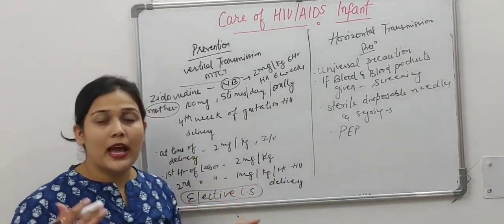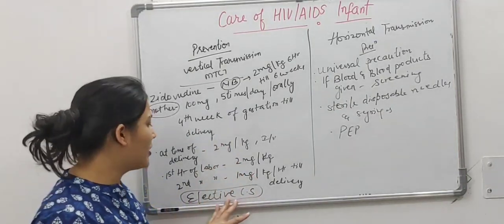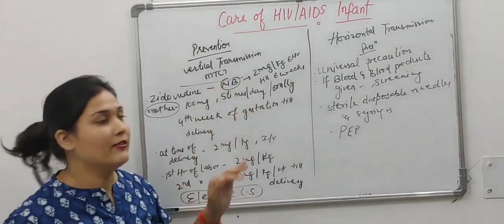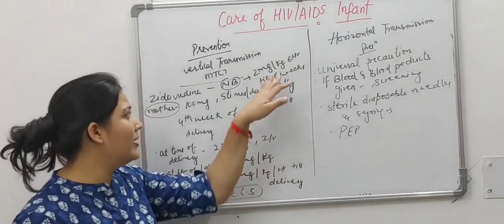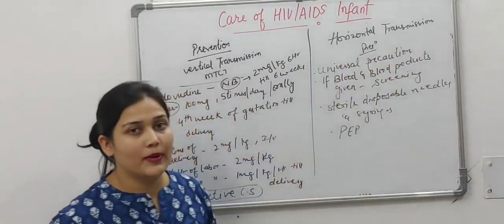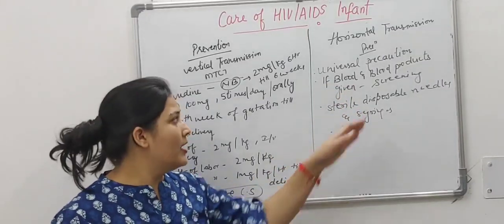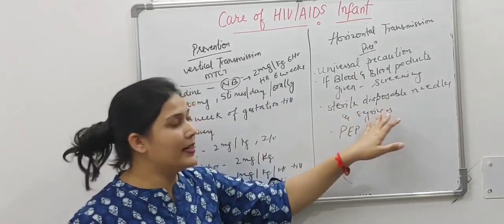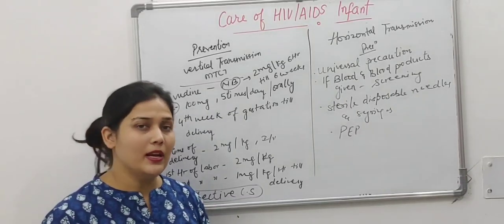If the mother has taken Zidovudine treatment or prophylaxis, she can undergo elective CS. And in the newborn, for prophylaxis we give 2 mg per kg every 6 hours till 6 weeks of life. In horizontal transmission, how will we prevent it? Universal precautions to be followed. If blood and blood products are used, screening should be done for the products given. Sterile disposable needles and syringes to be used, and post exposure prophylaxis measures can be used.